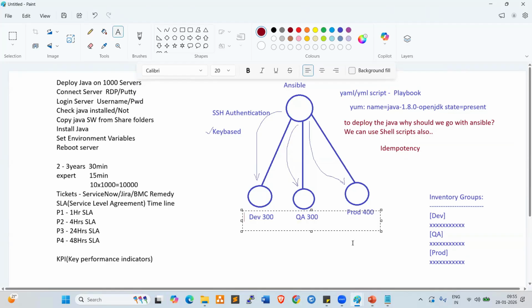So we trigger the Java installation on all the servers by using shell scripting. When we trigger the shell script for installing Java, whatever Java is already available will be removed first by the shell script. The Java team is already working, and Java is removed. What will happen? Some disturbance will be created. Whereas with Ansible, the servers where Java is already available will not be disturbed.